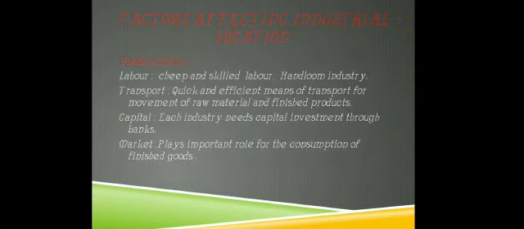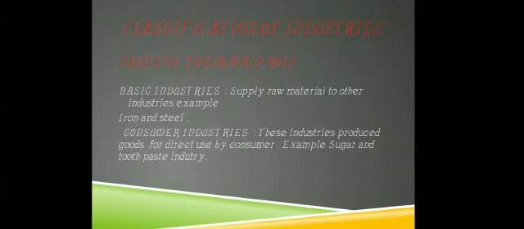Next, human factors. First is labor. Cheap and skilled labor is required in industries like the handloom industry. Transport: quick and efficient means of transport for movement of raw material and finished products, raw material towards mills and finished products towards the market. Capital. Each industry needs capital investment through banks and cooperative societies. Last factor is market. Market plays an important role in the consumption of finished goods. So these were the factors which affect industrial location.